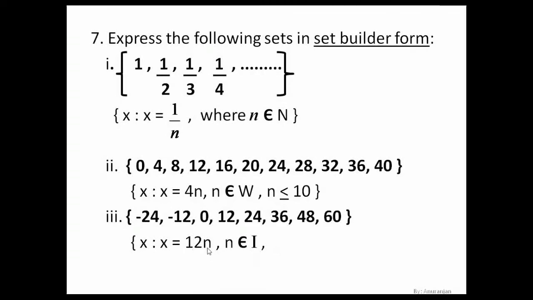What should we multiply here with 12 to get negative 24? We can multiply negative 2, isn't it? 12 into negative 2 will give you negative 24. And on the upper range, we will multiply 12 into 5 to get 60. So we can say n is greater than equal to negative 2 and less than equal to 5. Is that clear? Okay.